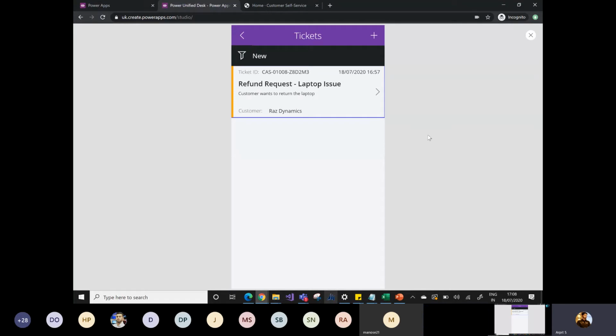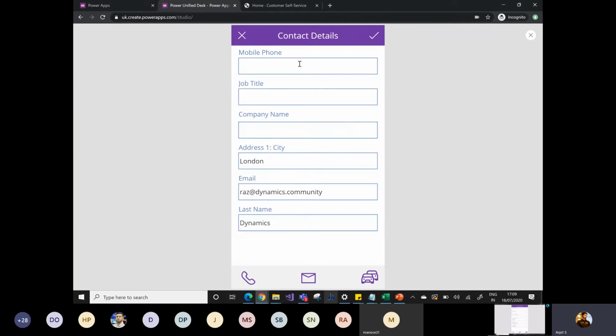So Narayan needs to go to the customer's home address and collect the laptop. If Narayan wants to go to the customer location, he wants to check what the address is and how he can reach there, and he wants to know some more information about the customer. So he can simply click on the customer and get some information that is being pulled from Dynamics.